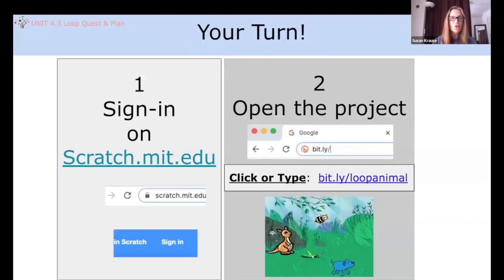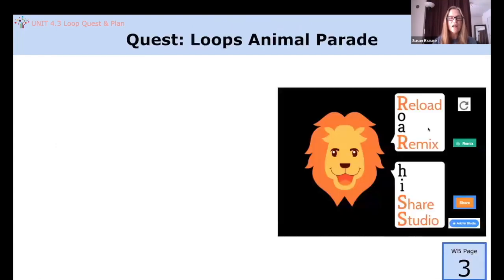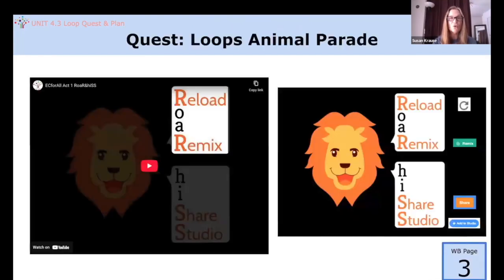Now it's time for the quest. You can either click or type in the bit.ly in your web browser, sign into Scratch, or you can sign in first and then click or type the link. Each time you work on a modify project, which is part of the quest, you will need to roar and hiss to save it to your account and to our class studio.